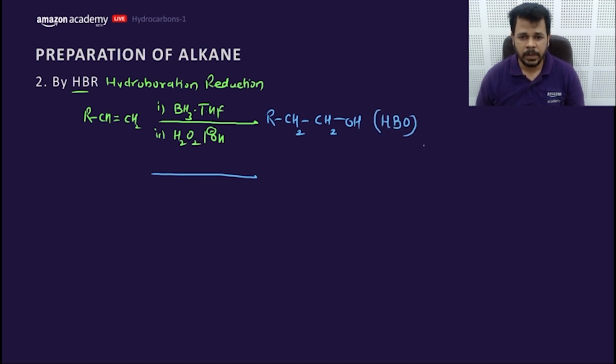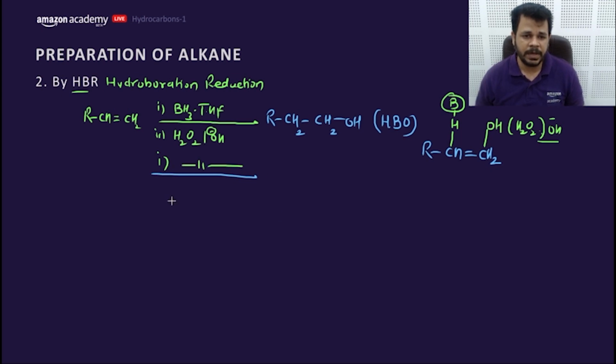Similarly, this is called hydroboration oxidation. What happens actually? RCH double bond CH2, if it is given, H comes from the boron here, and secondly this OH comes from H2O2, OH minus. Getting my point?